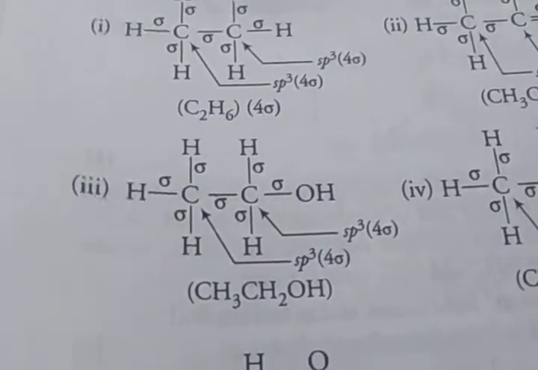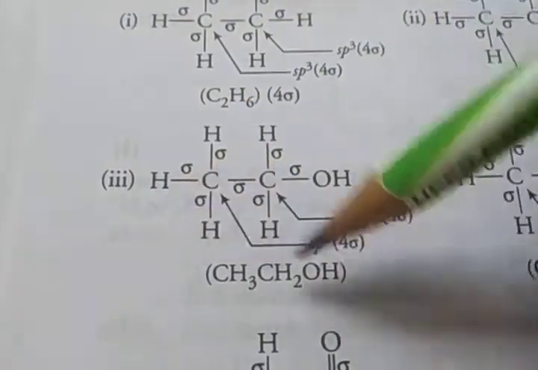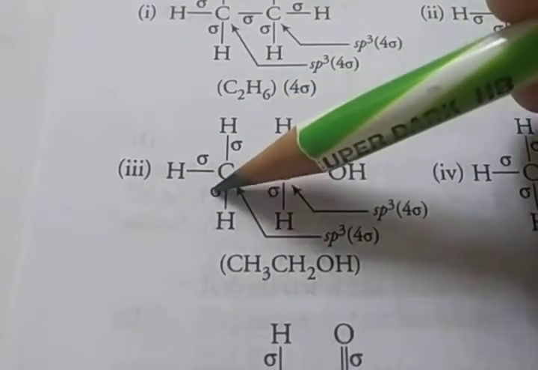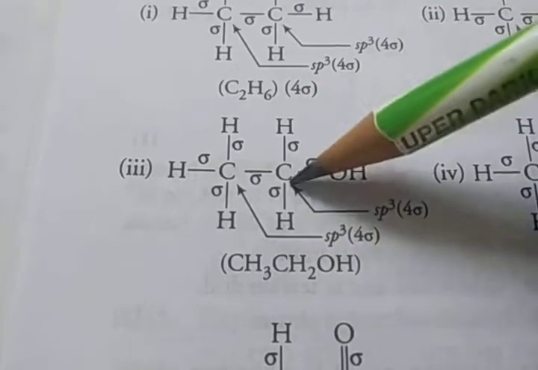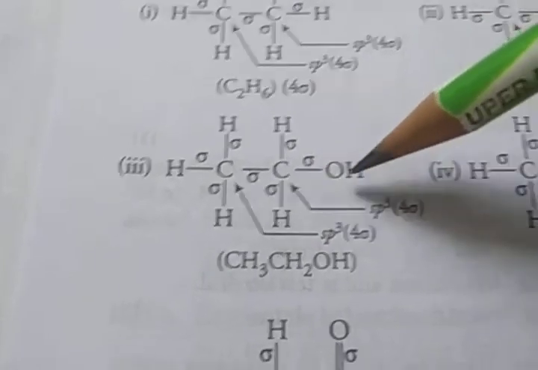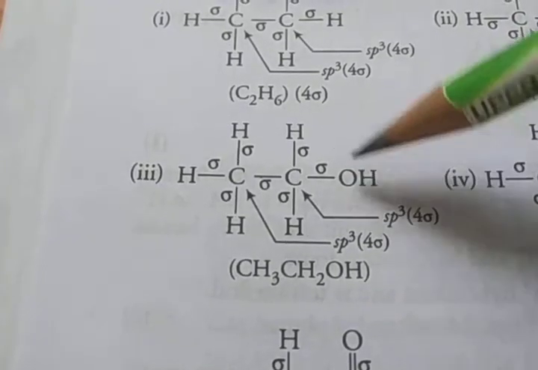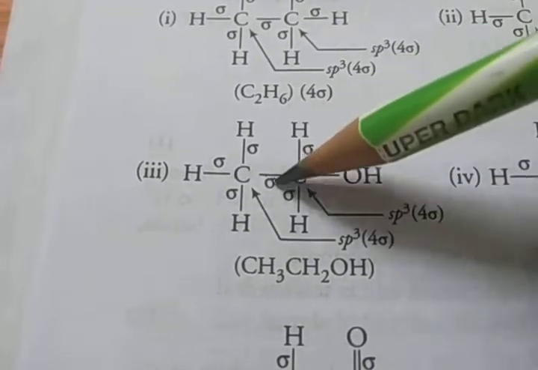This structure is CH3, CH2, OH. This carbon: 1, 2, 3, 4. And this carbon: 1, 2, 3, 4. And this carbon has only one sigma bond. Okay, with the oxygen: 1, 2, 3, 4.